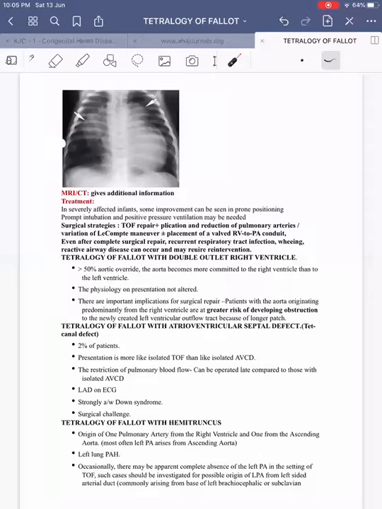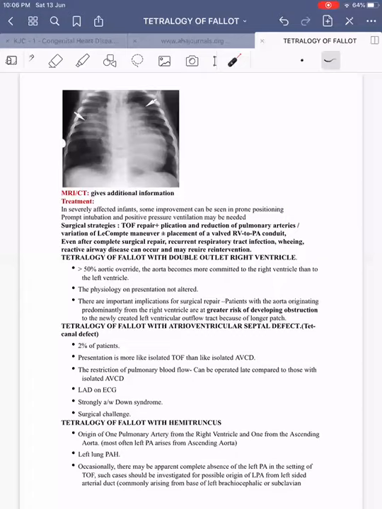So since the left pulmonary artery is originating from the ascending aorta, there will be increased pulmonary blood flow to the left lung, resulting in left lung pulmonary hypertension and hypoperfusion to the right lung. So one lung will be hyperperfused, the other lung will be hypoperfused.